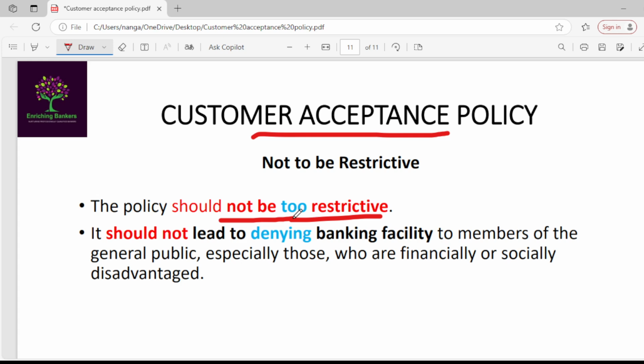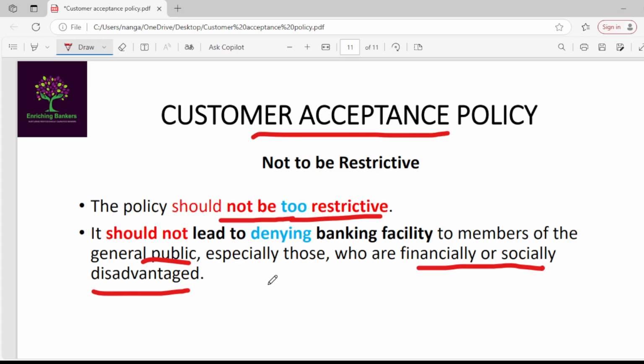All the guidelines are for understanding and awareness. That does not mean you should express doubts on each and every person or deny banking facilities to customers. So the policy should not be too restrictive, and you should not deny any banking facilities to the general public, especially those who are financially or socially disadvantaged.